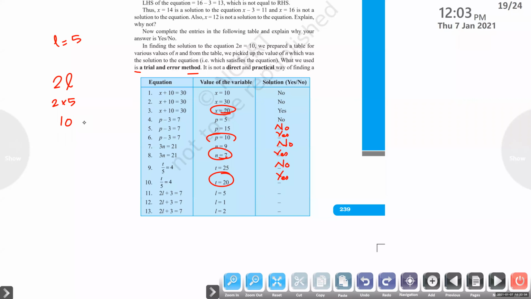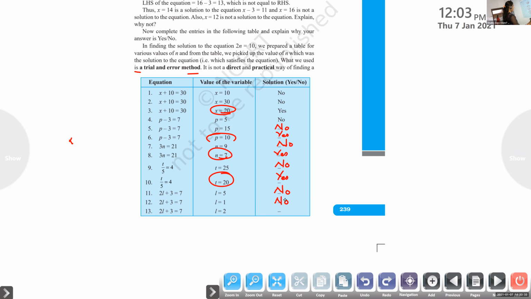And plus 3. Is it 7? No, ma'am. Again, we will check L equal to 1. 2L is 2 into 1, 2. Plus 3, it's 5. Is it 7? No, ma'am. That is also not our answer.